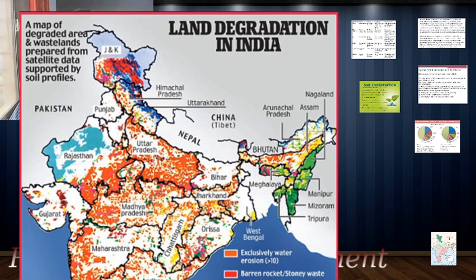Now these land degradation reasons are numerous. It many times happens because of over agriculture, too much fertilizer, pesticides and all these things dumped into the soil, too much industrialization in nearby areas, maybe the nearby water bodies are polluted because of the industrialization. All these things together contribute to the degradation of soil.